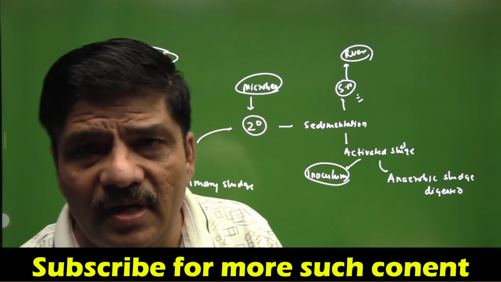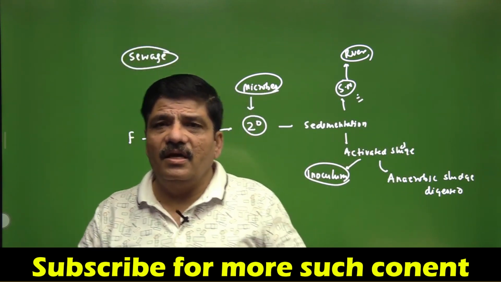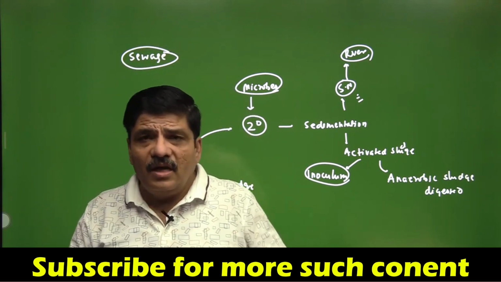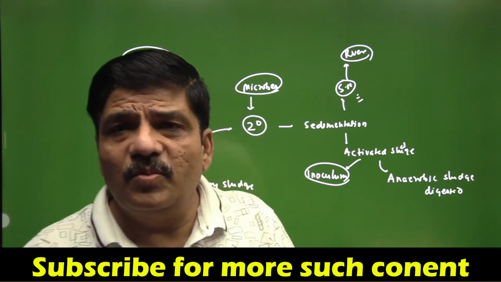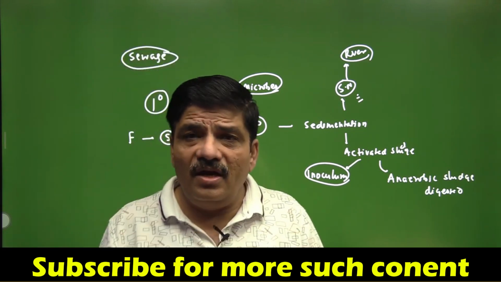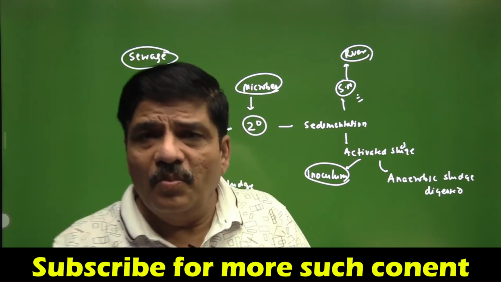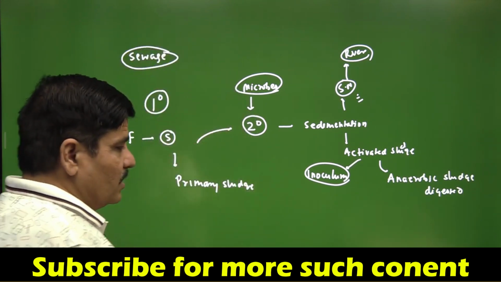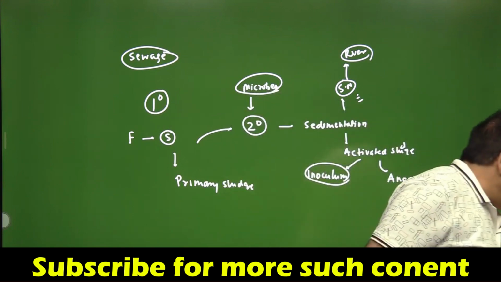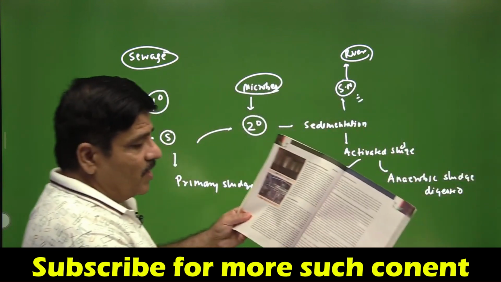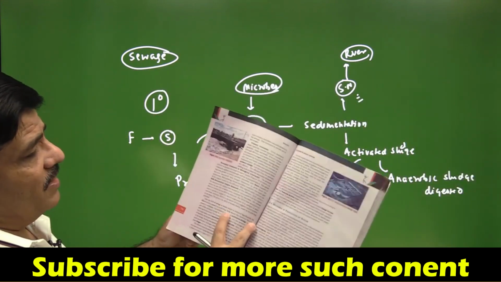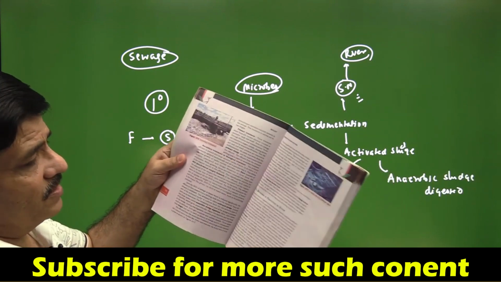And what happens here is that these anaerobic bacteria digest this biomass and convert it into gases like methane and carbon dioxide, and that is the production of biogas. So these are the questions that they can ask you from sewage treatment. Please remember, the very important part is secondary treatment or biological treatment.